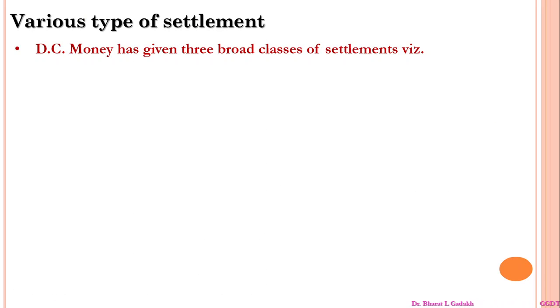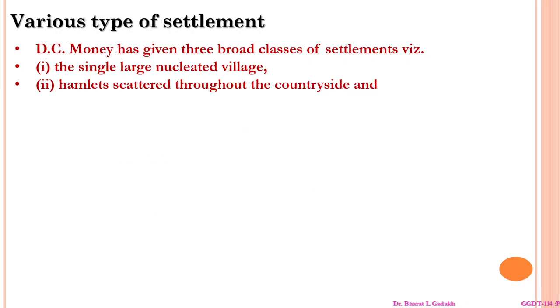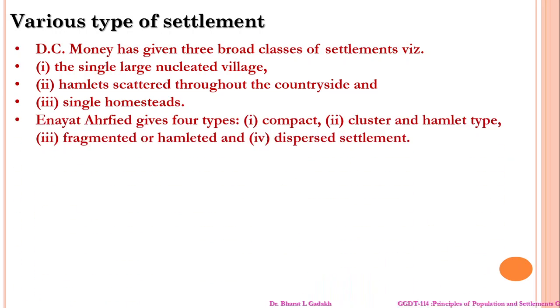Now, among these various types of settlements, Dr. D.C. Mooney gives three broad classifications of settlements. The first is a single large nucleated settlement. The second is hamlets scattered throughout the countryside, and the third is single homesteads. Now, Inayat gives four types of settlement: compact, clustered hamleted, fragmented hamleted, and dispersed settlement.